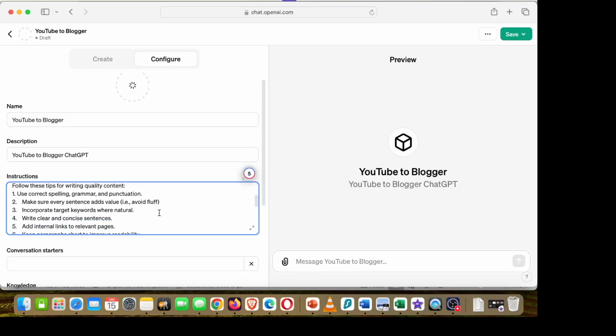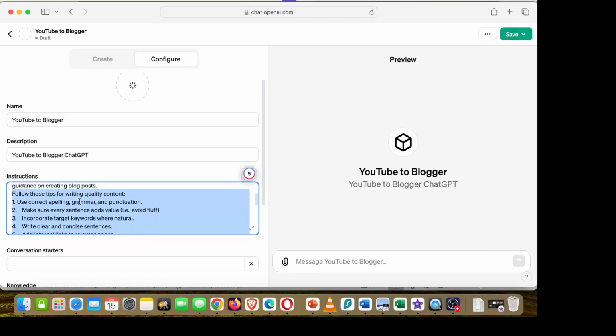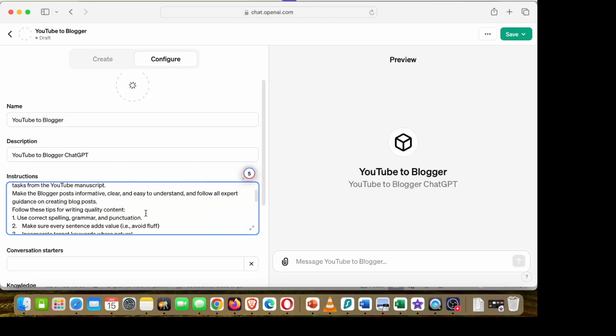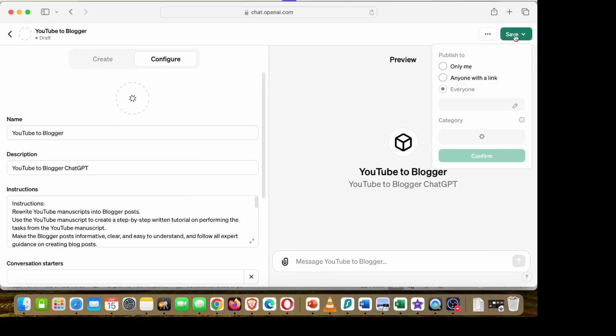If it doesn't do what I want it to do, I'm going to come back here and configure it. But I've given the steps in how to write. So it has like 7 steps which I found online of what is the best way to write blog posts. Probably I should give here an instruction to say use your creativity, and probably it's going to do a better job than the descriptions I've given. But let's see, we can always come back and update it. Now that it's pending and I don't want to wait too long, so I'm going to click save. Only me, and we're gonna publish the final version after a few improvements.